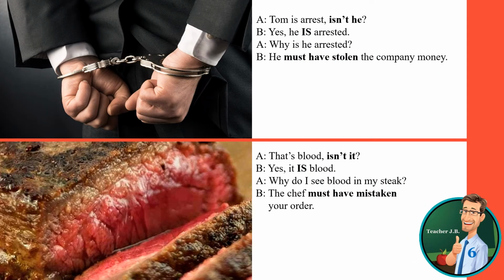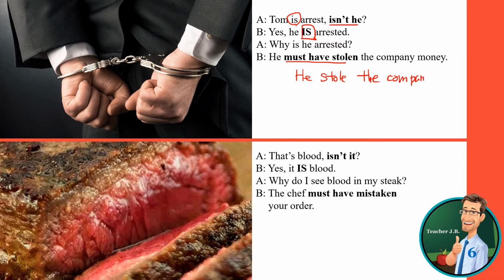Tom is arrested. Is, so isn't he? Yes, he is. Emphasize he is arrested. Why is he arrested? He must have stolen the company money. I'm not saying he stole the company money.